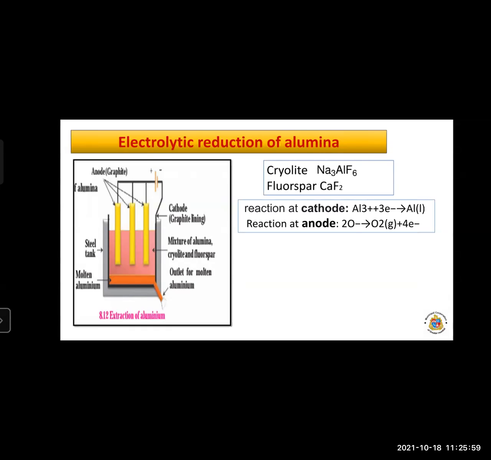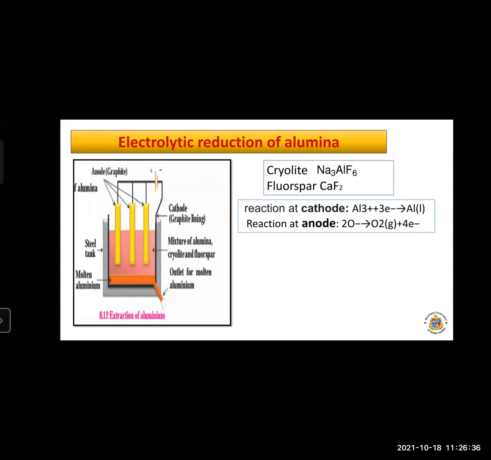Okay. Now this molten electrolyte works with the anode, and the inner wall is the cathode. Now cryolite and fluorspar are added to the mixture to lower its temperature to 1000 degrees Celsius. This molten mixture having the alumina has a melting point of 2000 degrees Celsius, but we have to bring that temperature down to about 1000 degrees Celsius.